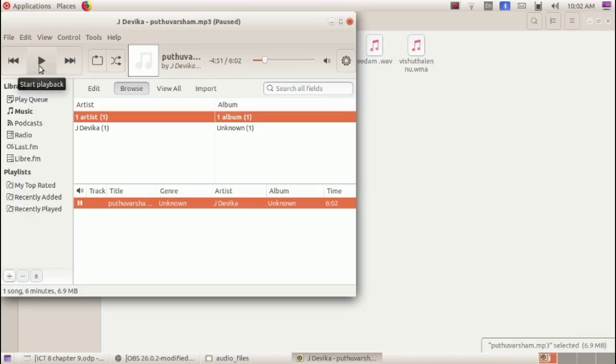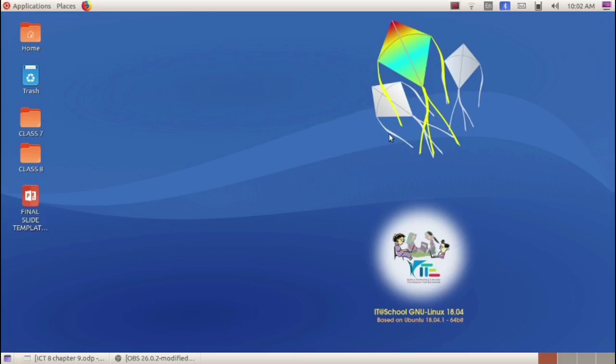Now we have listened to this poem in another application, that is Rhythm Box. So we have completed our first activity of this chapter, that is listening and enjoying a poem. Now we are going to record our voice in the computer. Before recording a voice in the computer, we have to make some preparations. What are the preparations to be made in the computer before recording our voice?